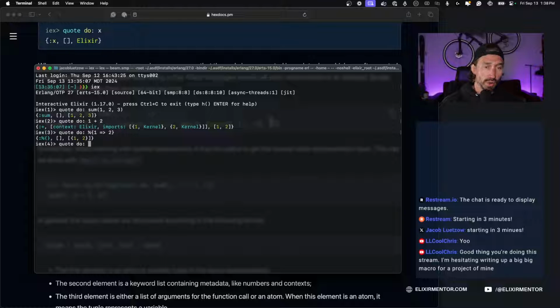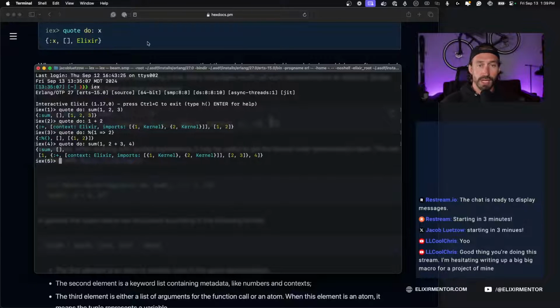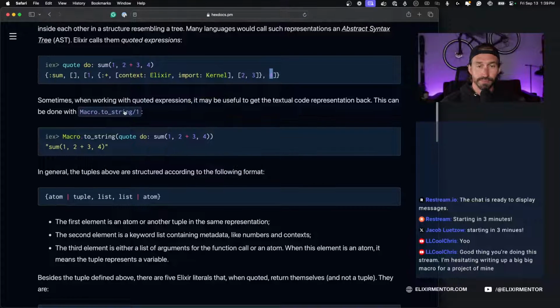If we do quote do and we do sum 1 and then 2 plus 3 and then 4, we get the same thing back. So we have our outer function called sum, and then our internal function that is nested using plus. So pretty good to know.